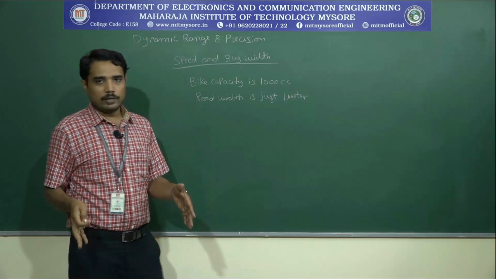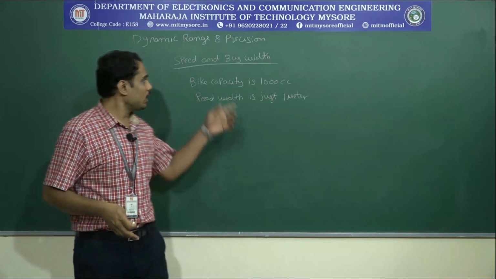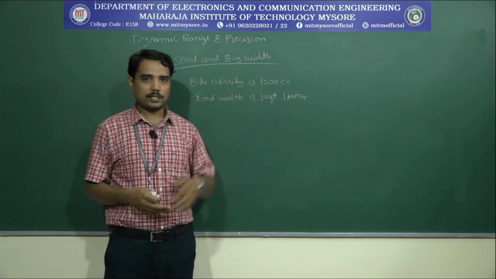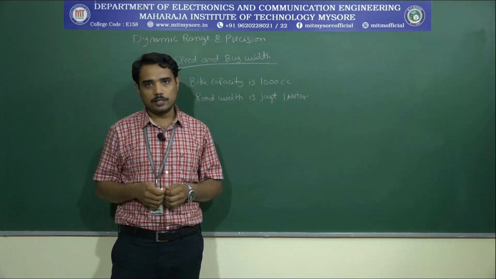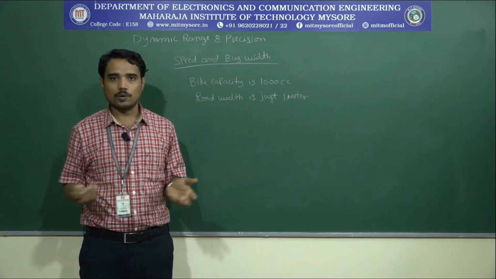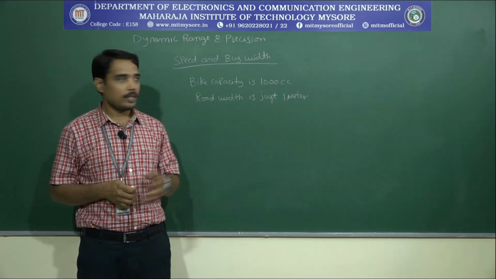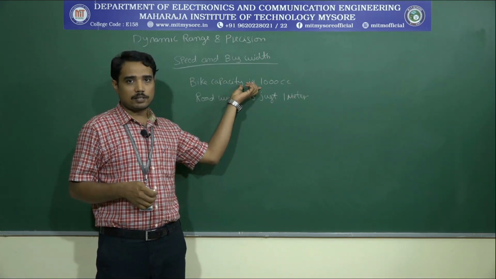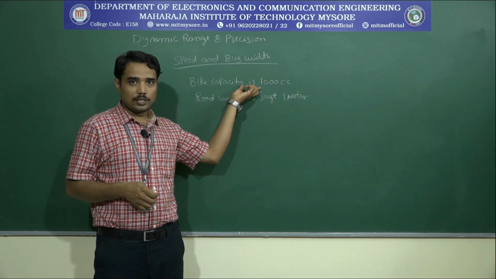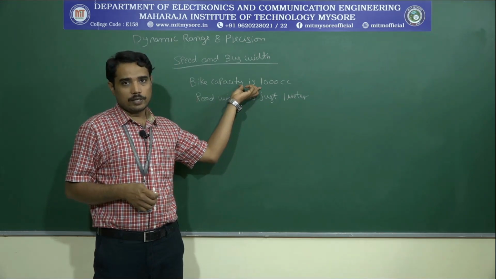With this 1 meter width, even though I am having a larger capacity bike, to what extent can I ride the bike? With a greater amount of speed I can ride? No, it is not possible. Even though I have a greater capacity bike, I am not able to ride more than 10 km per hour or 20 km per hour.